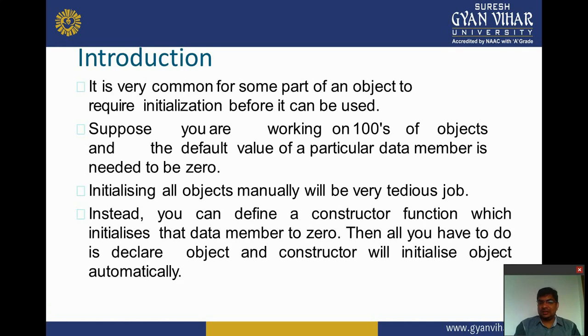In C, we directly initialize any data member, but in object oriented programming, a class is not permitted to initialize any data member at declaration. So the constructor helps to initialize that particular data member.